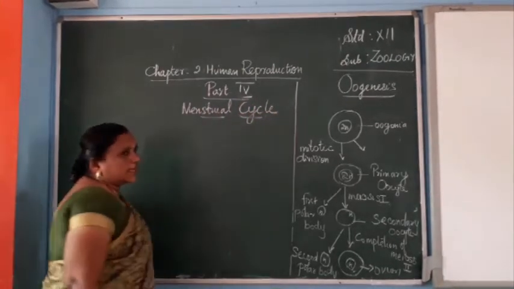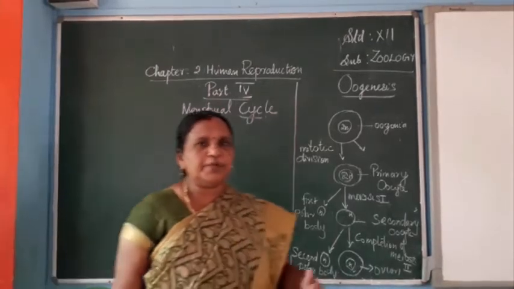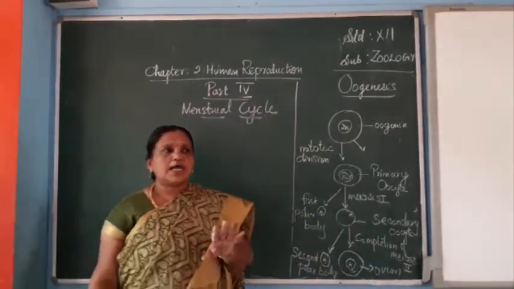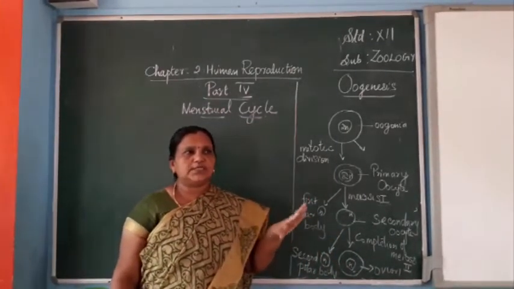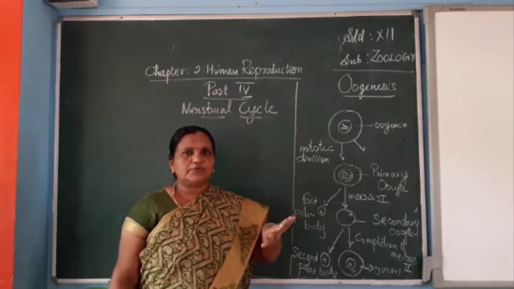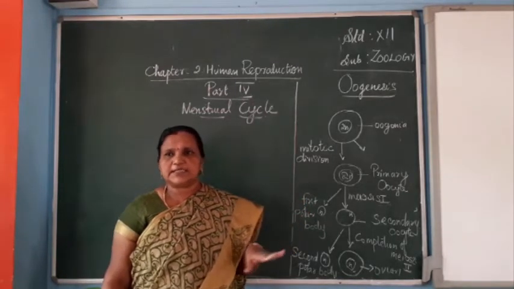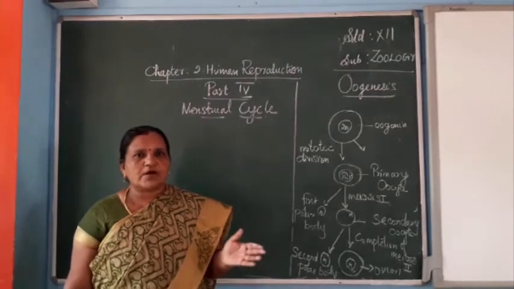Most females attain puberty at the age of 12 to 20; nowadays, between 12, 13, 14 and 15, they attain maturity or puberty.